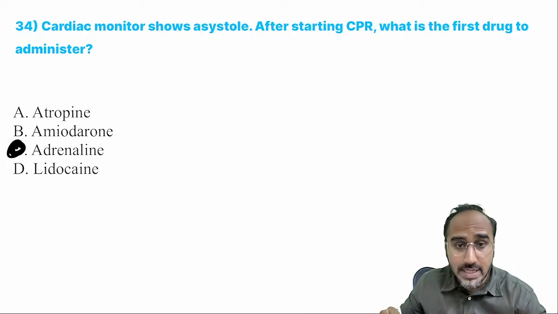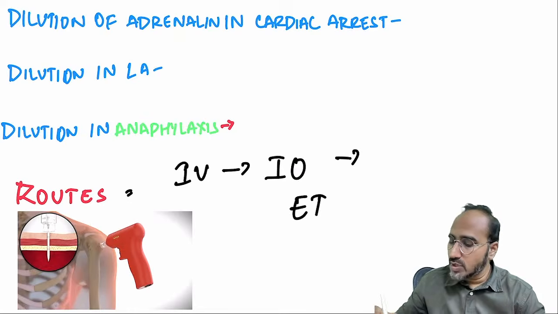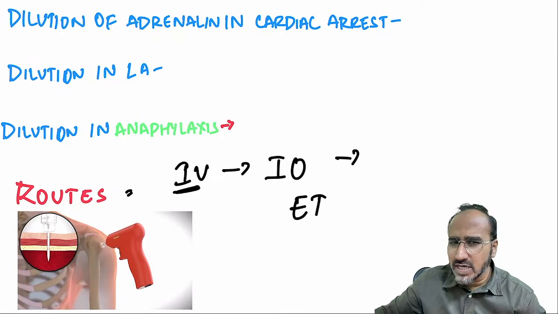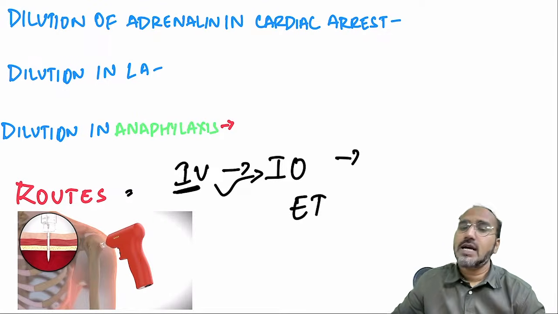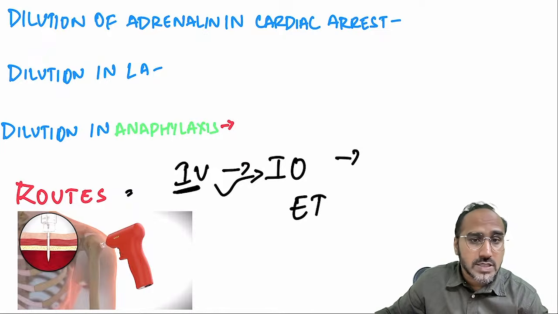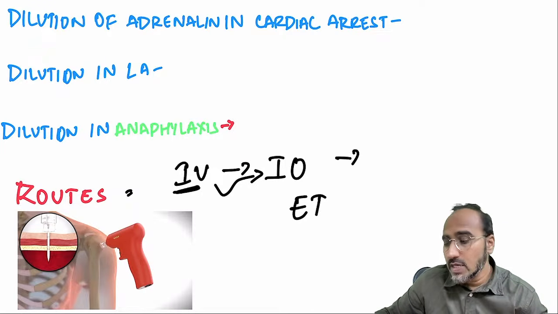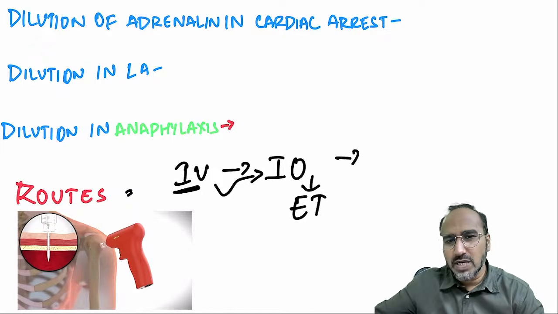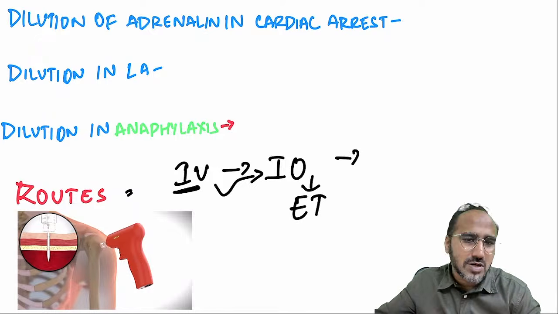Now regarding adrenaline, guys, how will you give this adrenaline to the patient? The best route to give this adrenaline is by IV route. But if you are not able to secure an IV line, then IO route, intraosseous. If intraosseous is also not possible, and your friend might have intubated the patient, then give the drug through the endotracheal route. Okay, but if you are giving through the endotracheal route, you have to give 2.5 times the normal dose.